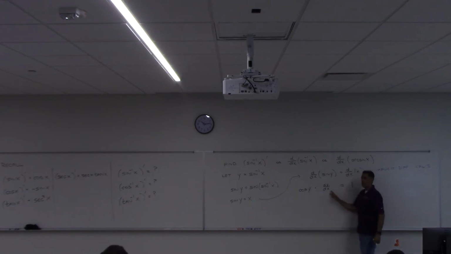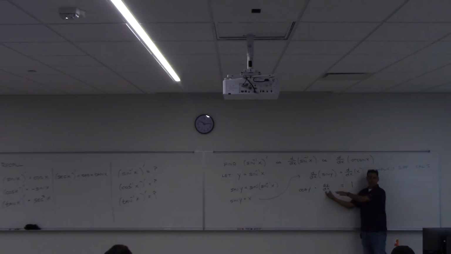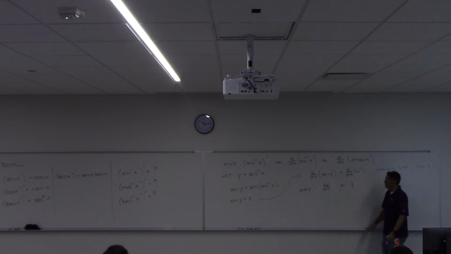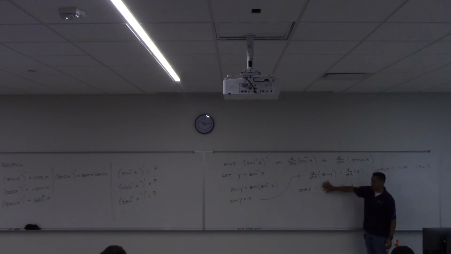That is chain rule. Taking the derivative of sine of something is cosine of it, then times the derivative of the argument of the sine function, which is the derivative of y with respect to x, which is dy dx. You could write y prime here instead of dy dx. It's fine. But you have to get the chain rule. If you don't, it's going to be wrong. And now we're there because all we have to do is solve for dy dx, which is what we're actually trying to find.